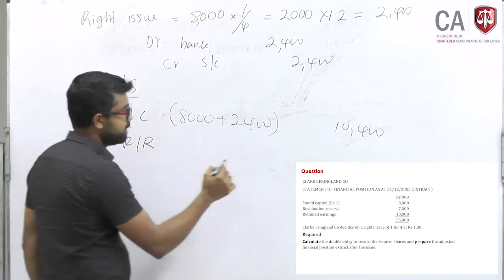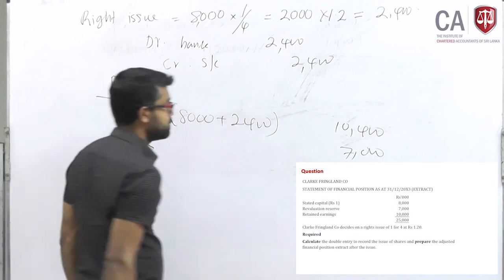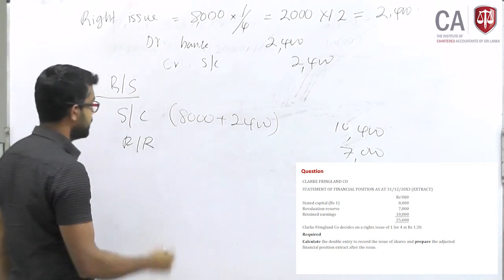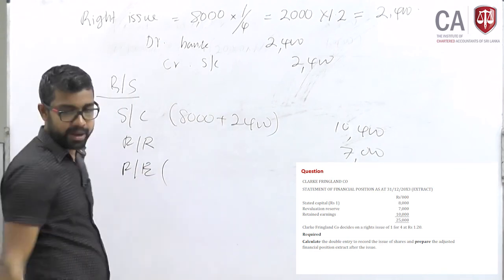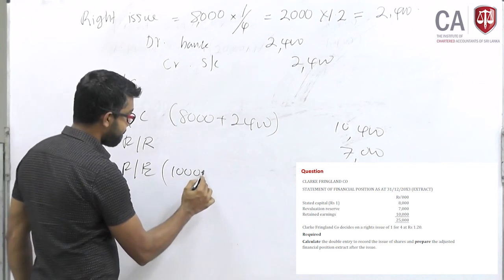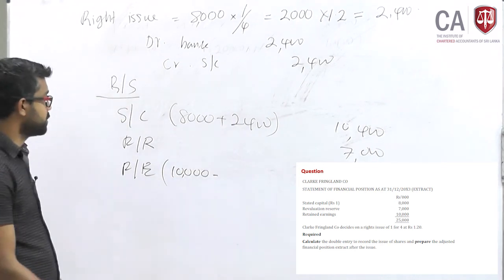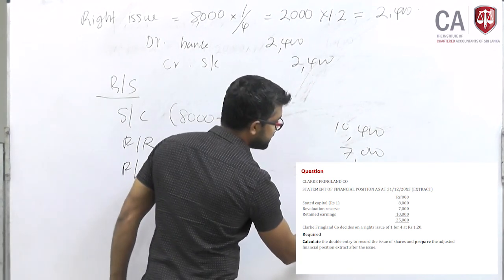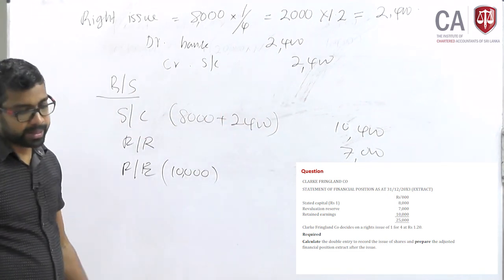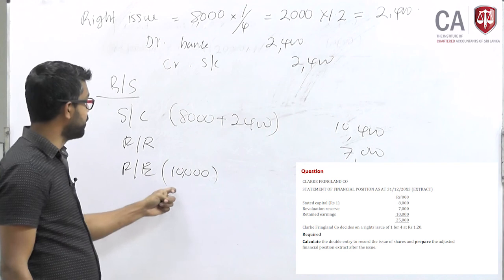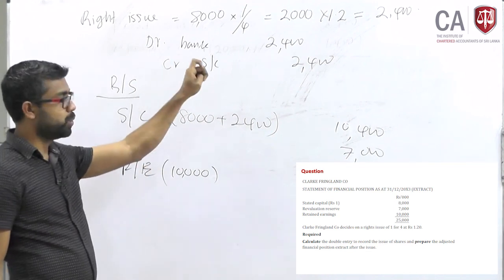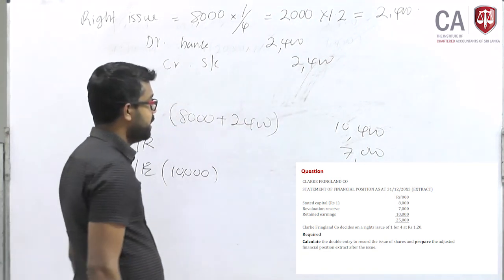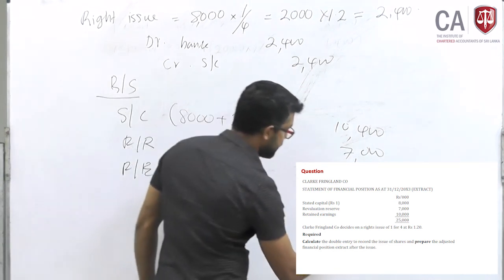Revaluation reserve 7,000. Retained earning, earlier you had 10,000, and the entire 10,000 will remain, because this is not a bonus issue. If it were a bonus issue, from the 10,000 retained earning you would reclassify to share capital, but here that will not happen. So here 7,000 plus 10,000 plus 10,400, 27,400.